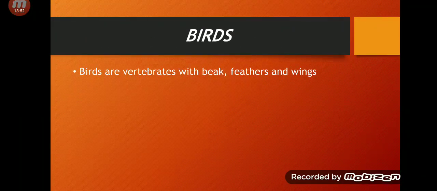Okay, so our fourth group of vertebrates, that is birds. You all know what birds are. So birds are vertebrates with a beak, feathers, and wings. I will show you a picture in which I have labeled all of this. Okay, they lay eggs on land. Because they live on land, they have no connection with water in the concept of living. So they live on land and they lay eggs on the land.